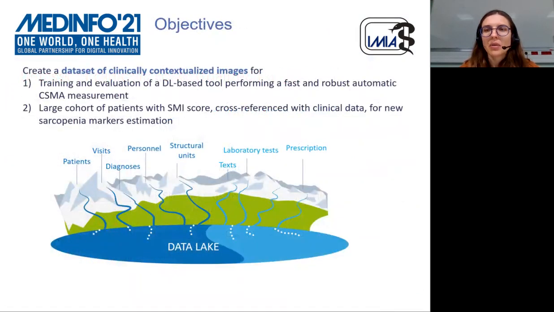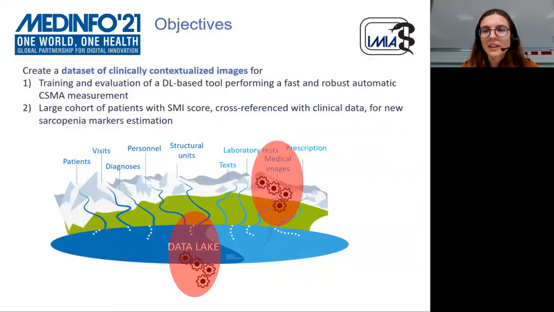The clinical data warehouse PREDIMED will be used to build a dataset of clinically contextualized images, which will allow us to train and evaluate some deep learning-based tool to perform fast and robust automatic CSMA measurements. This will allow us to obtain a large cohort of patients with SMI, cross-referenced with clinical data for the estimation of new markers of sarcopenia. 2 points will be developed here. The first one is how to fill the data lake with medical images. The second one is how to exploit this data lake to obtain a dataset for the ODIASP project.